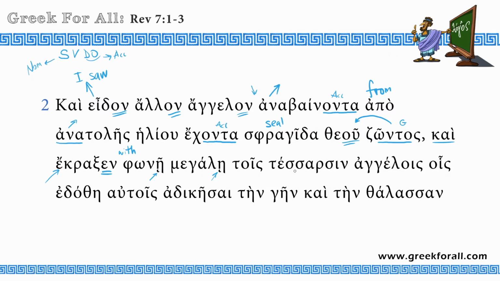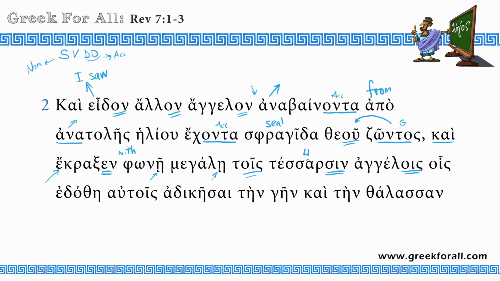Tois tesarasin, and this is the number 4, which we have already seen, but it has a different ending because it's in a different case. This is dative plural. So he cried to the 4 angels, so dative plural. All right, so apparently numbers in Greek, at least 1, 2, 3, 4, they can decline.